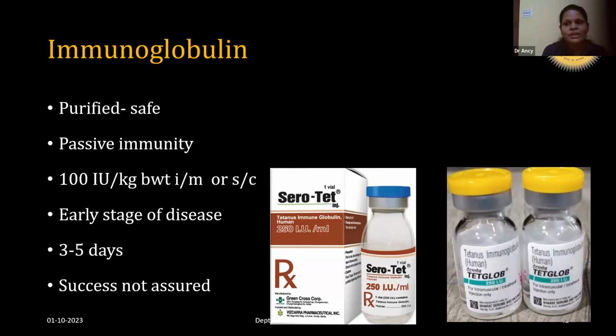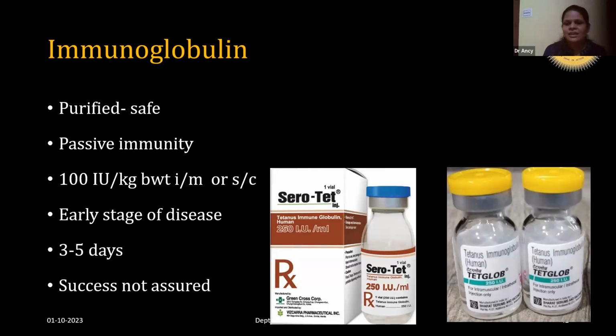The tetanus immunoglobulin is produced by injecting the horse with tetanus toxoid and later collecting the serum and purifying it. So this is a purified one. It is safe to use. It won't contain any other antibodies. It will be against the tetanus only.